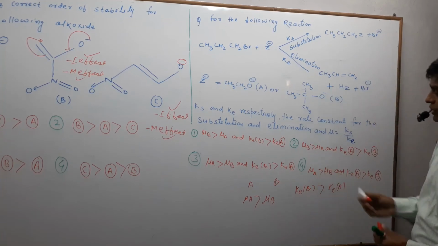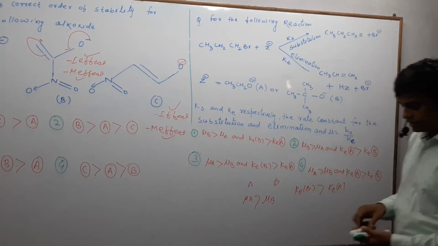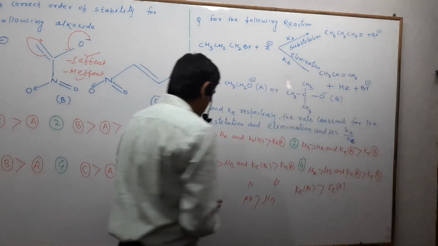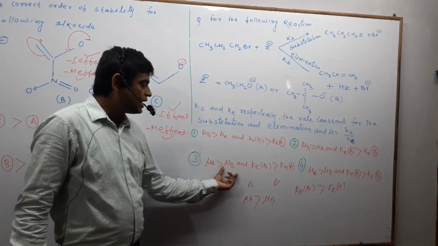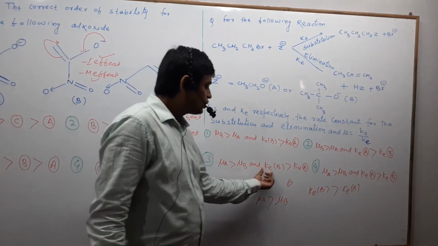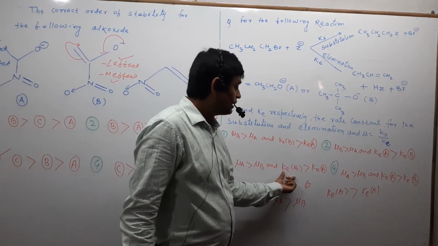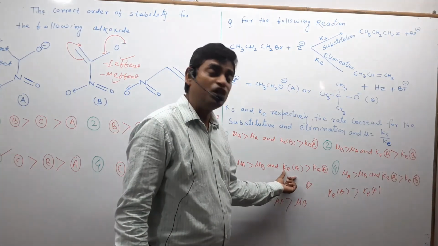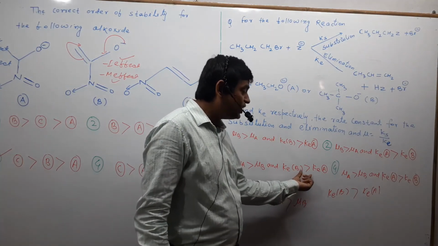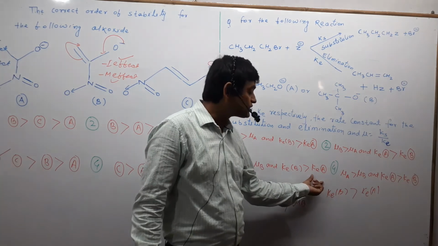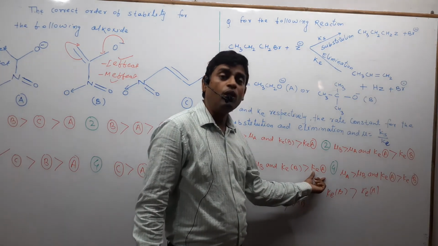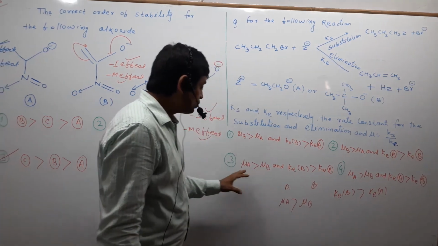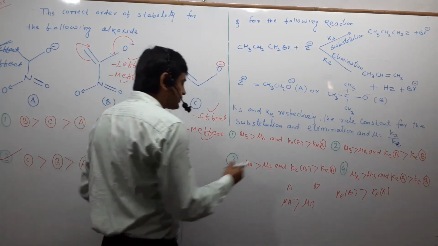Now search the options. In the third option, we can see that mu A is greater than mu B, and the rate constant for elimination of B is greater than the rate constant for elimination of A. So this option is our correct option.